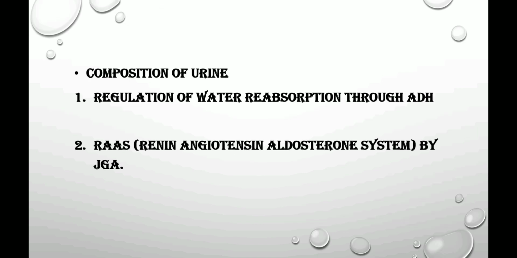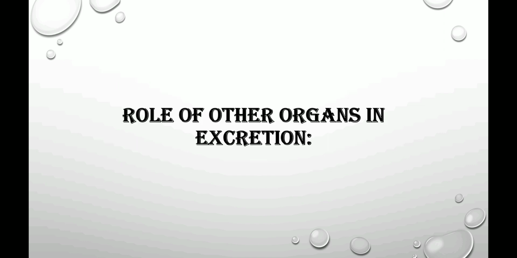Last time we studied about composition of urine. In that we studied about regulation of water reabsorption through ADH, that is antidiuretic hormone. Then we studied about RAAS, that is renin angiotensin aldosterone system by JGA, that is juxtaglomerular apparatus. Today we'll start with role of other organs in excretion.